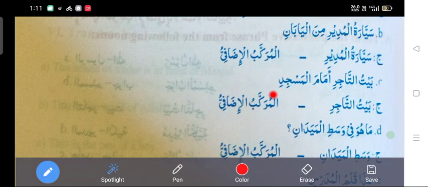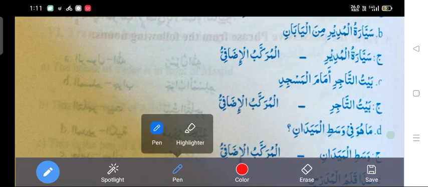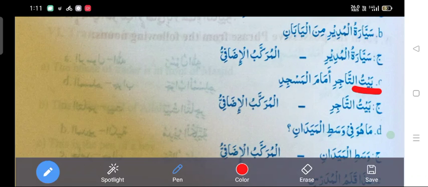How to find out the possessive phrase? First, we have to find two nouns one beside the other. Here, Baitun is a noun and At-Tajir is also a noun. Amama is an adverb and Al-Masjid is a noun, and beside Al-Masjid another noun is not there, so we will leave that. We will focus on these two nouns, Baitu and At-Tajir.